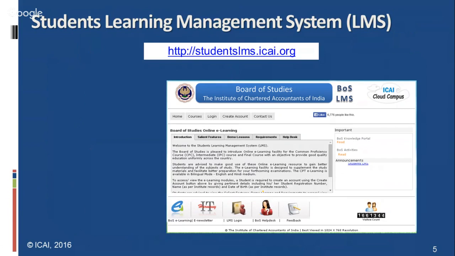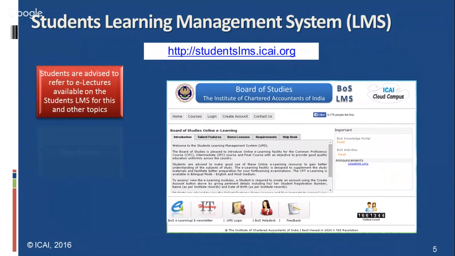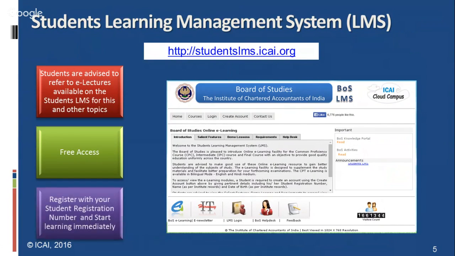Students are advised to follow the learning management system, which is available on the cloud campus site of ICA. It is free access. Register with your student registration number and start learning immediately.